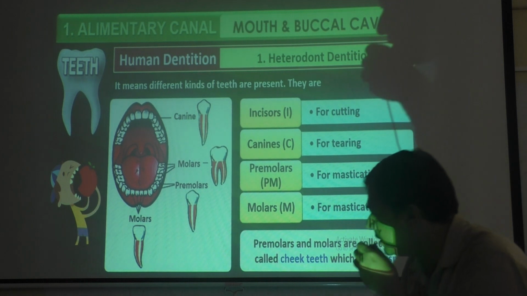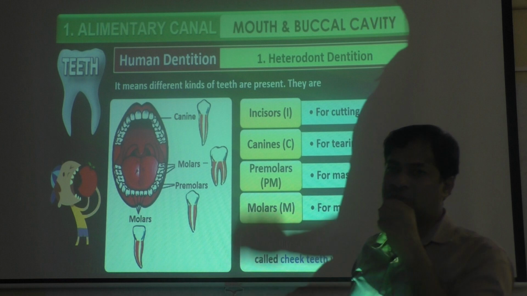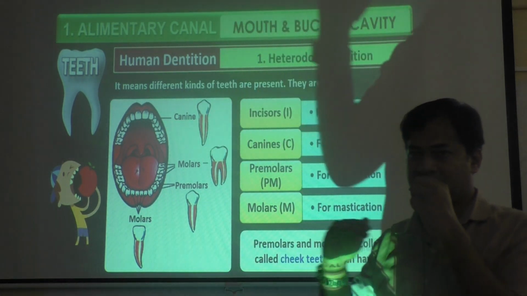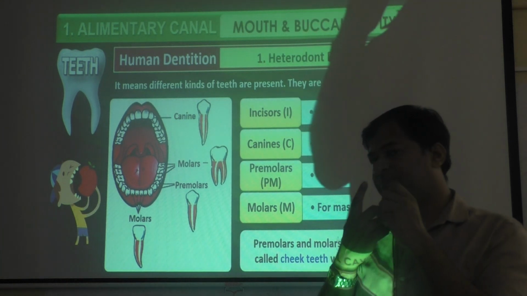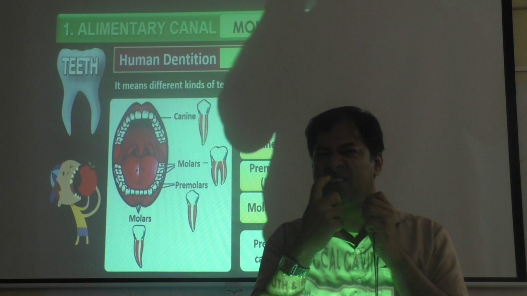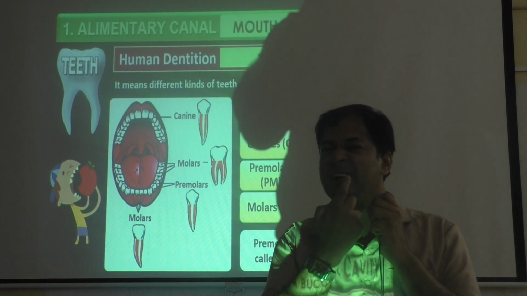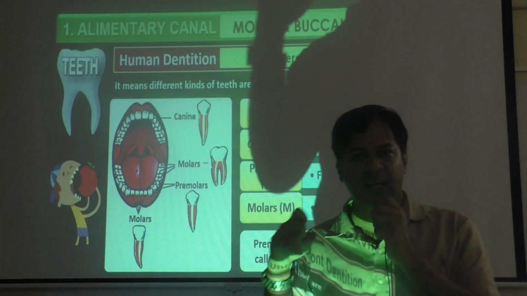The last tooth here, which is almost a flat structure, is also meant for grinding. So incisors are meant for cutting the food. These two sharp pointed ones are canines, meant for tearing the food.